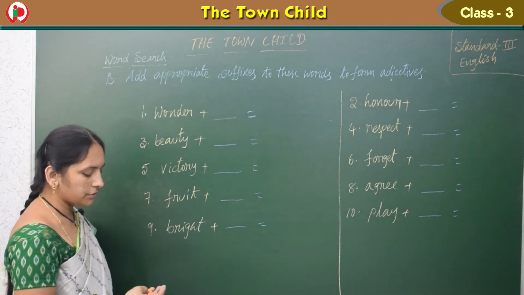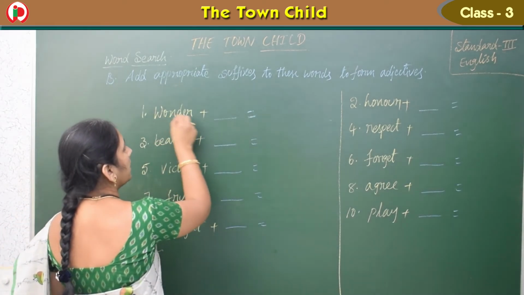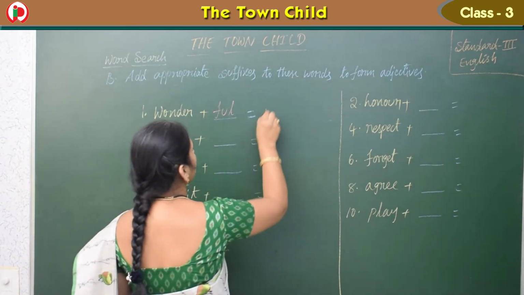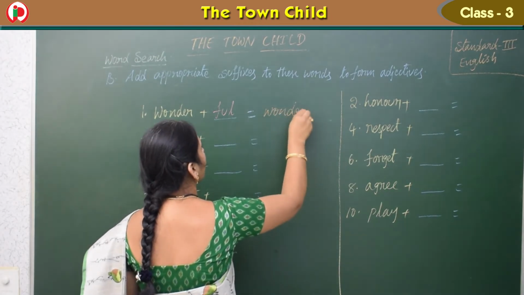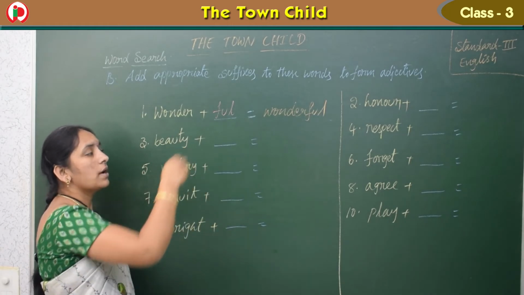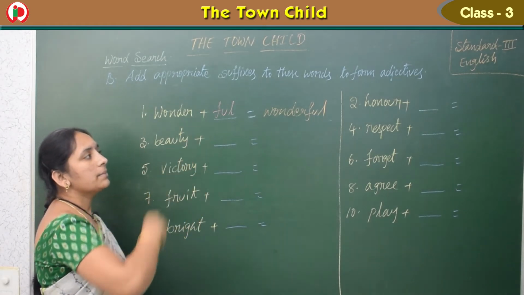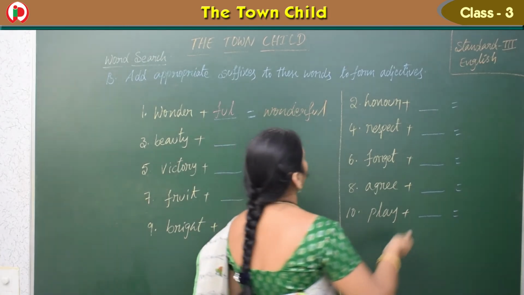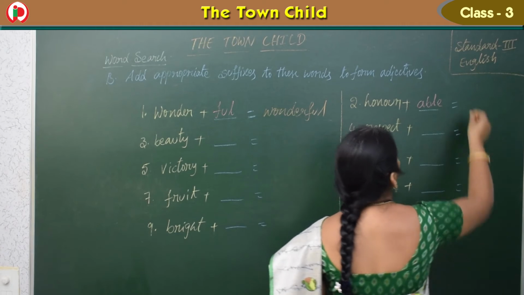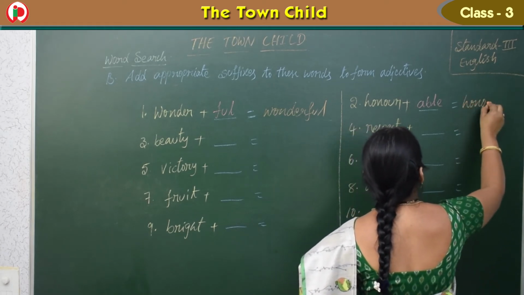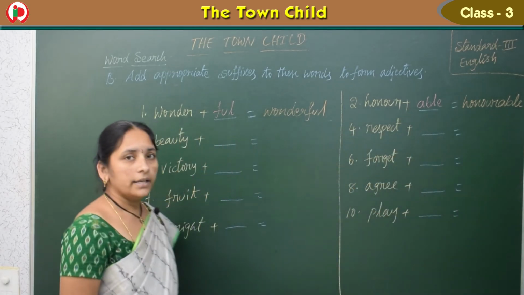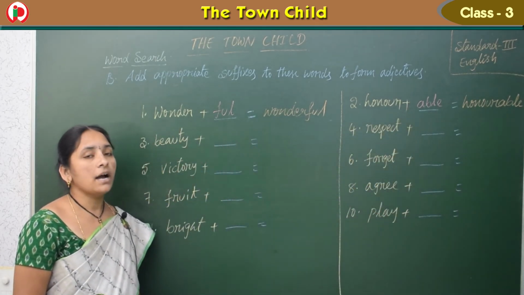What can we add to get the adjectives? See this one, wonder. For this wonder, if we add full, then we get the adjective wonderful. The same way, you tell me the next one, honor. For this what can we add? If we add able, it becomes honorable. This is also an adjective. Honor plus able becomes honorable.